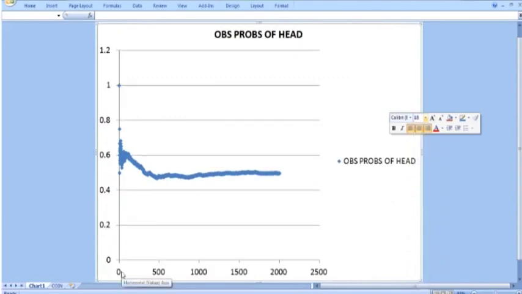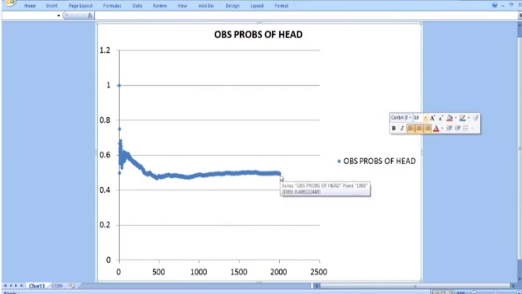On the x-axis are provided the number of draws or sample size. You can see that when the sample size is very small, say 10 to 30, we have a lot of fluctuations. For example, the probability of head when the sample size is 4 is 0.75 or 75%. But when the number of draws increases from 500 onward, the probability of head approaches 50%.